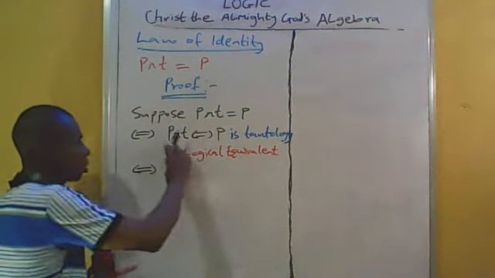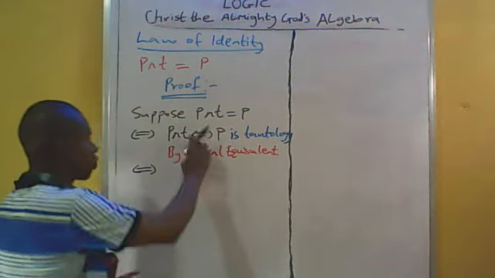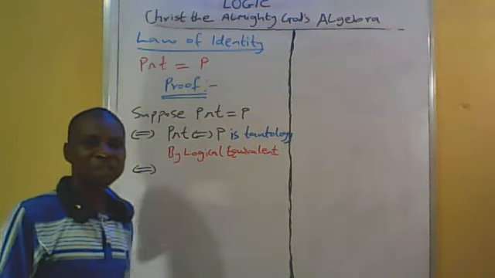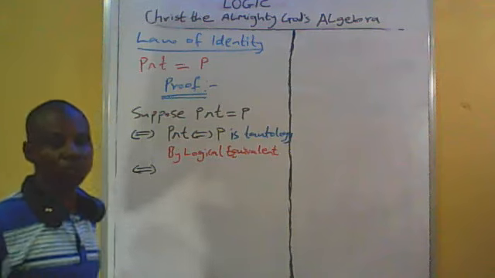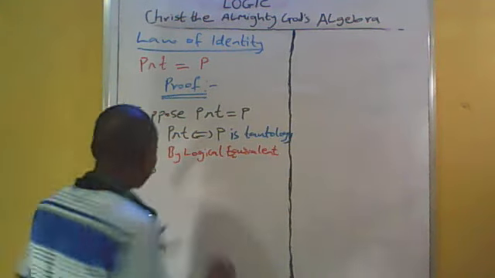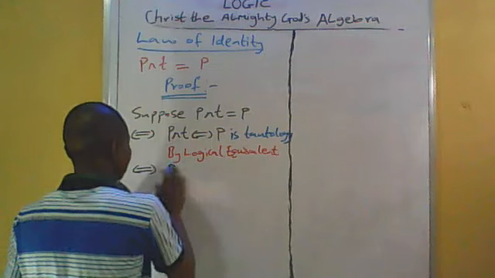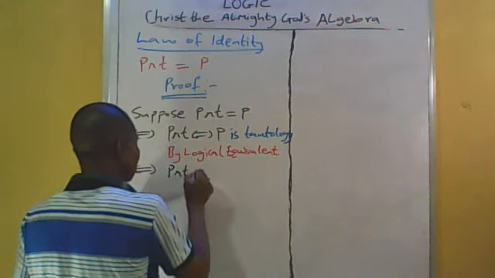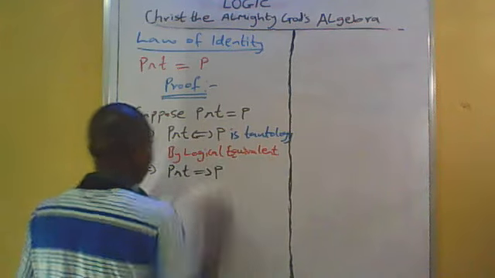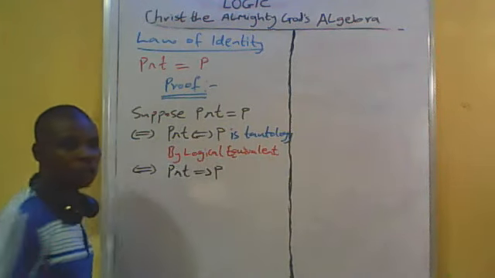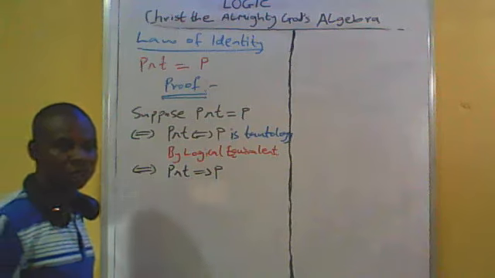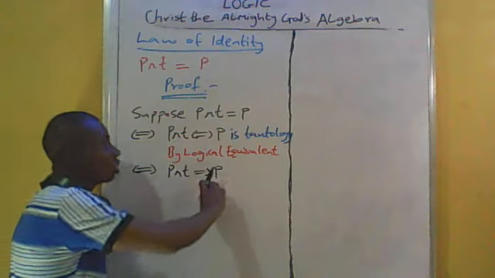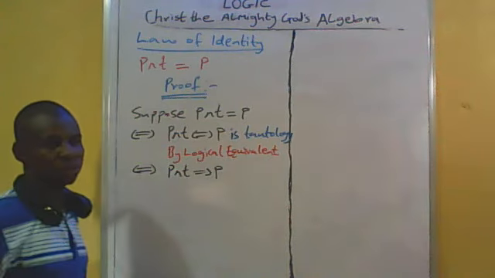Since the statement is a tautology, we can also transform it to a conditional statement, and it will still preserve tautology. That is, P and T implies P. You have now transformed it to a conditional statement, and whenever the antecedent is true, the consequent must also be true.